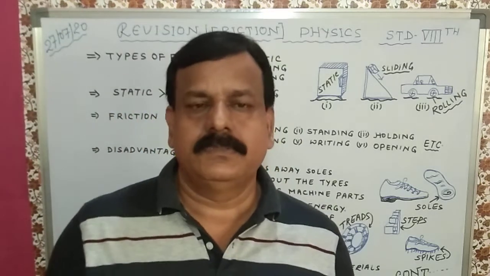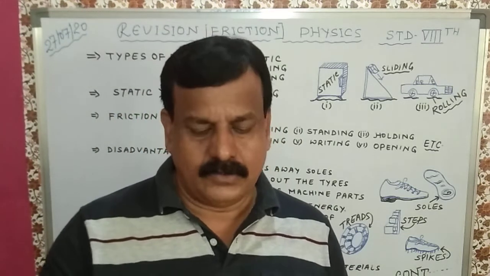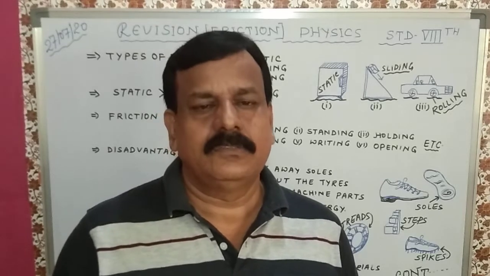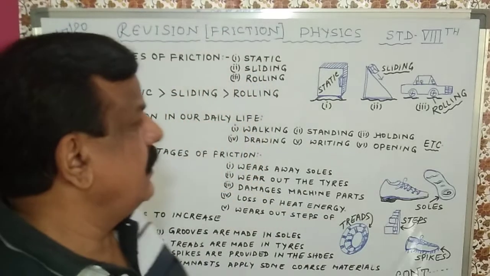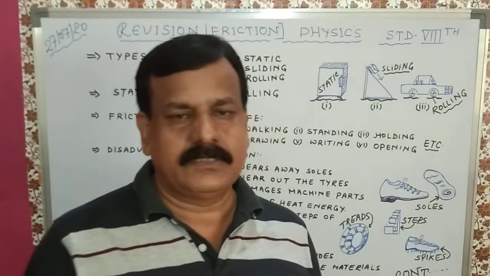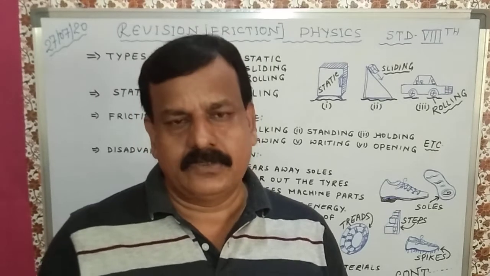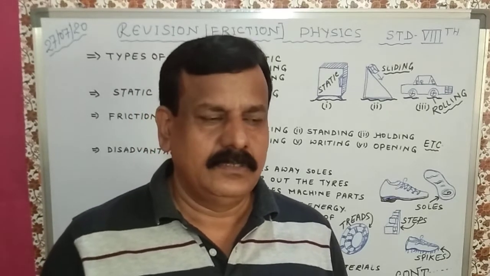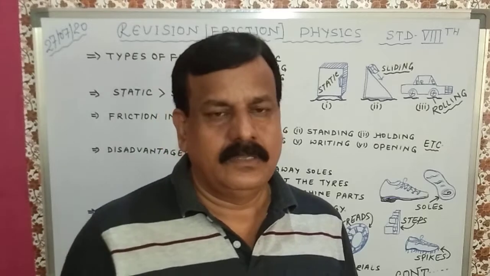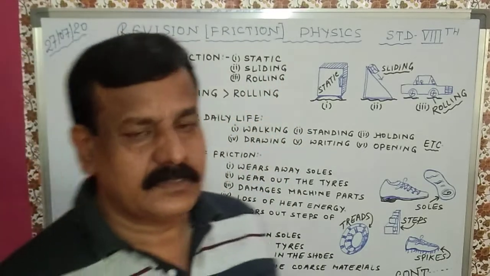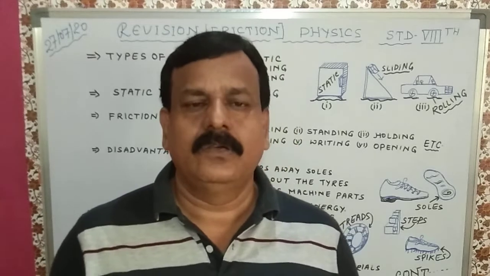We have seen some objects slowly moving, sliding on another surface, so they have sliding friction. And the third one is rolling friction. Rolling means the object is moving on wheels, like trolley bags, cars, toys, etc. So we have three different types of friction: static, sliding and rolling.